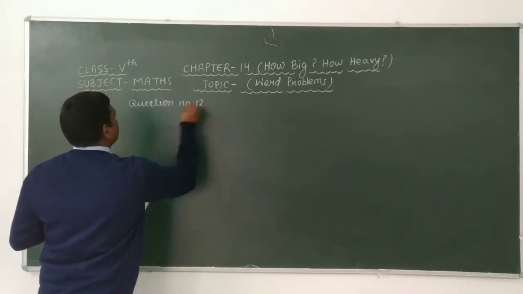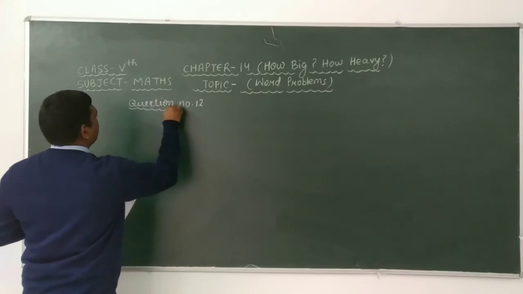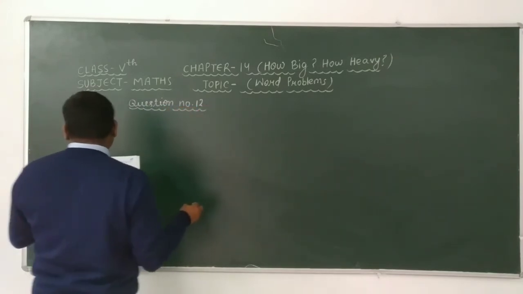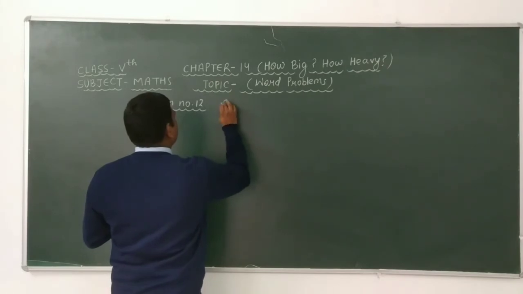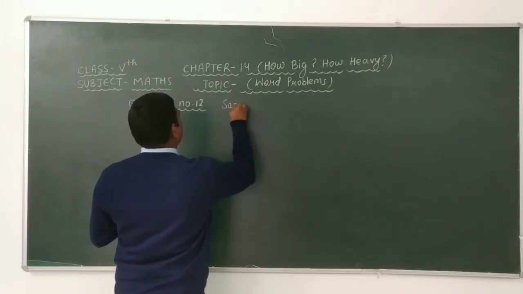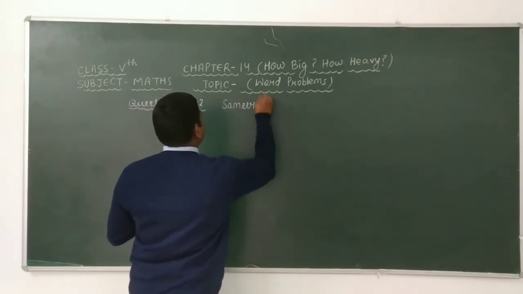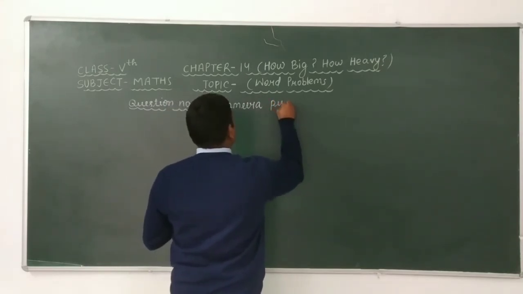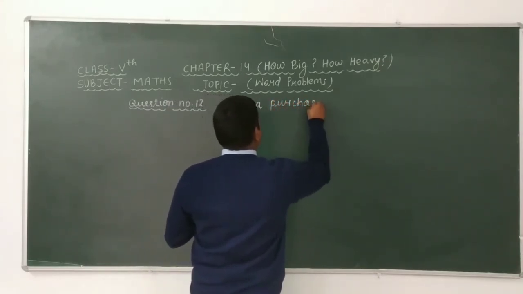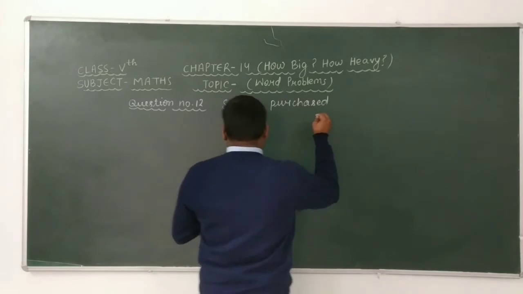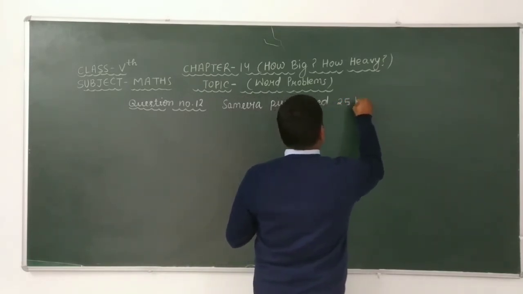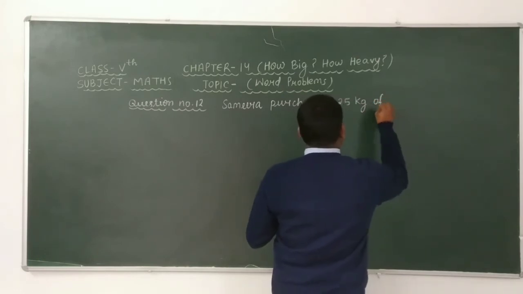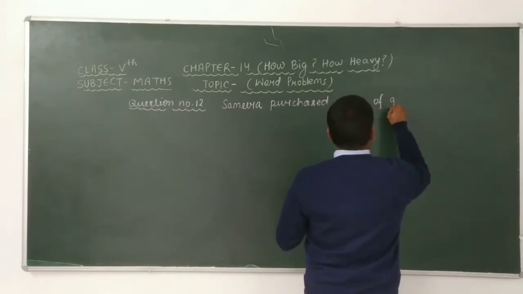Question number 12 is: Shamira purchased 25 kg of ghee.